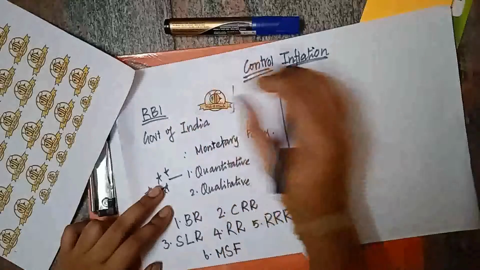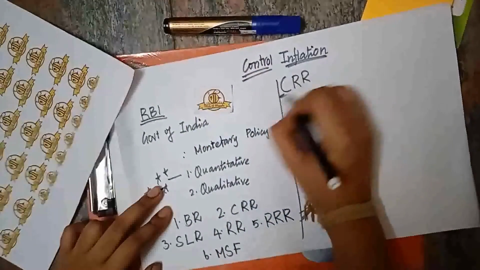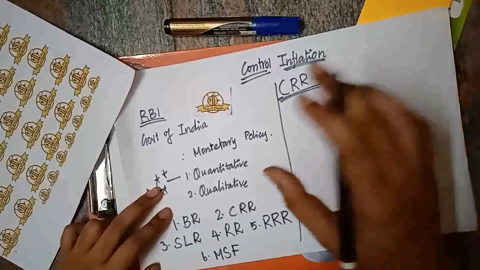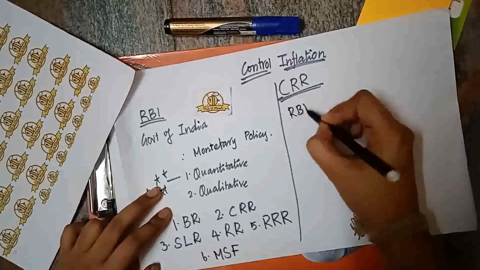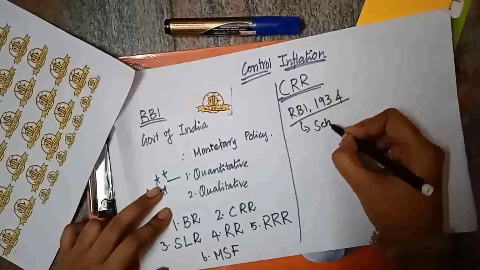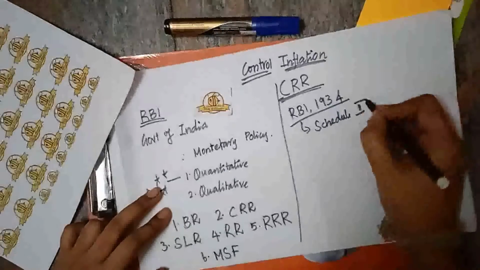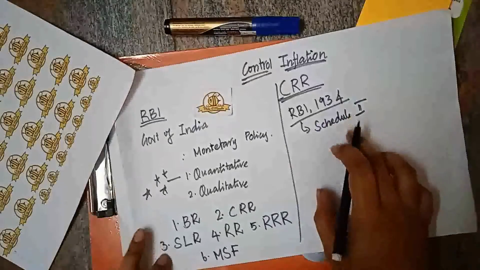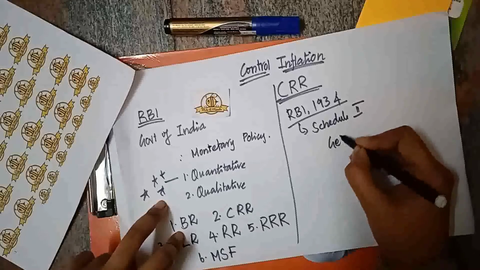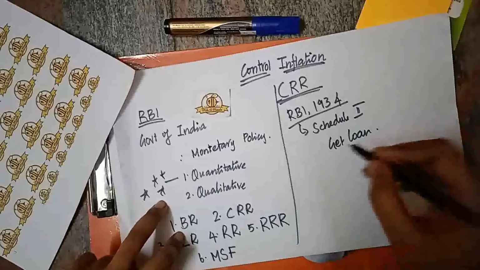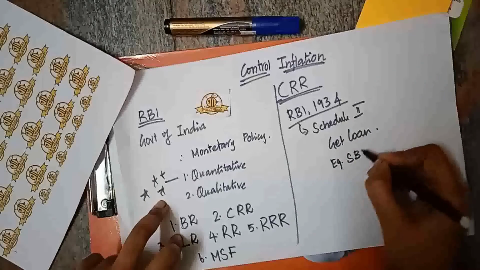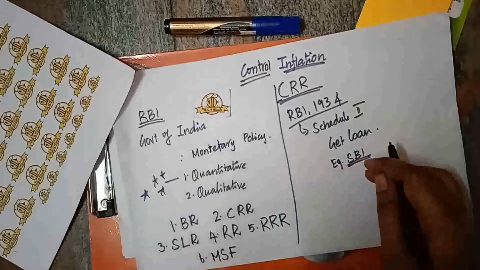First, let us discuss the cash reserve ratio. First, we should know what is a scheduled bank or scheduled commercial bank. There is an act called the RBI Act of 1934. In this RBI Act of 1934, there is a schedule called Schedule 2. Under this Schedule 2, there are some banks, and they can get loans from RBI. They are the banks which are eligible to get loans from RBI, and those banks are called scheduled banks or scheduled commercial banks. For example, SBI. Foreign banks don't come under the scheduled banks.